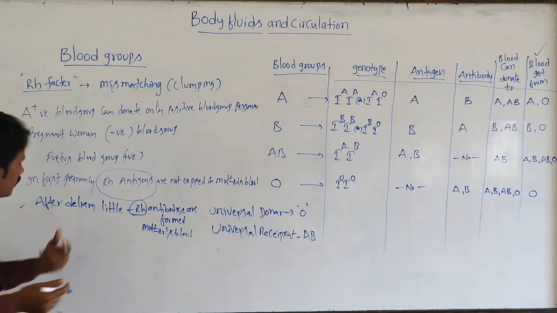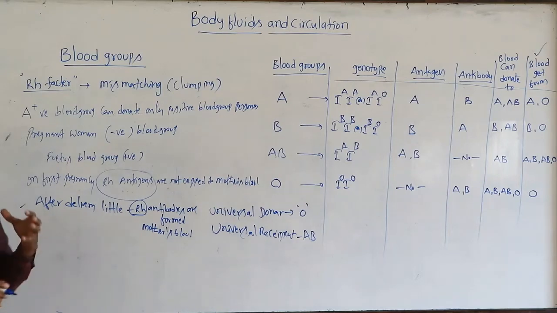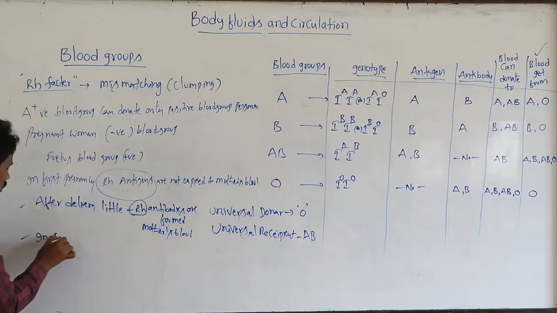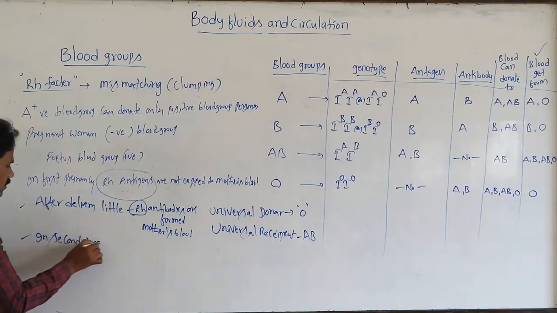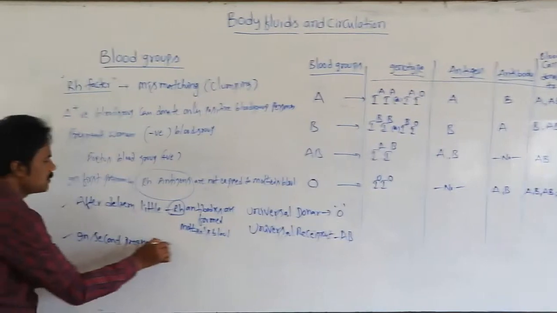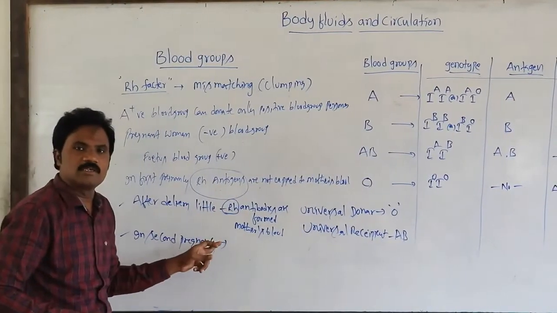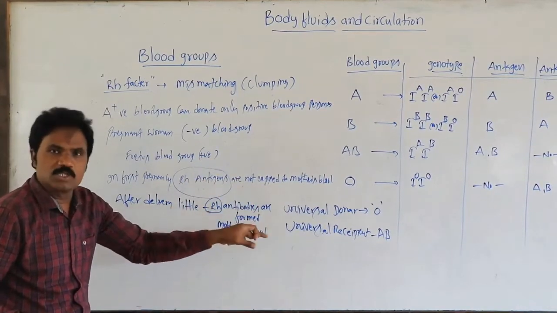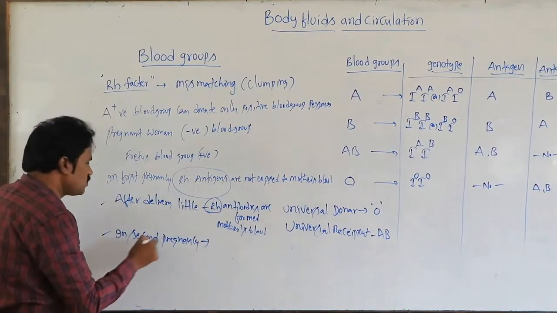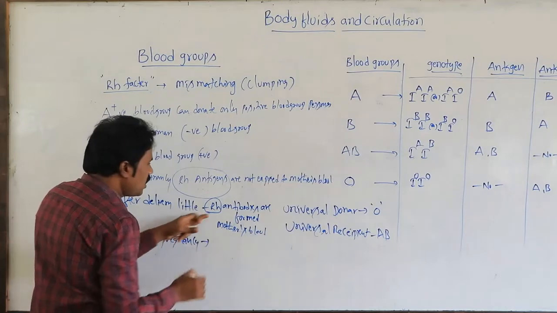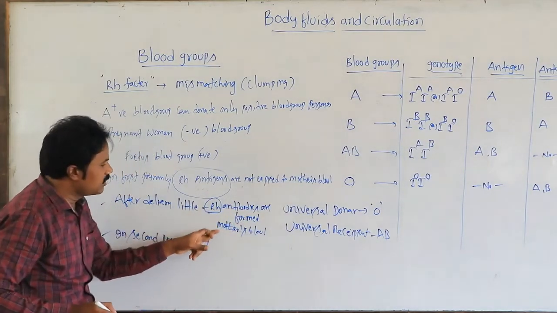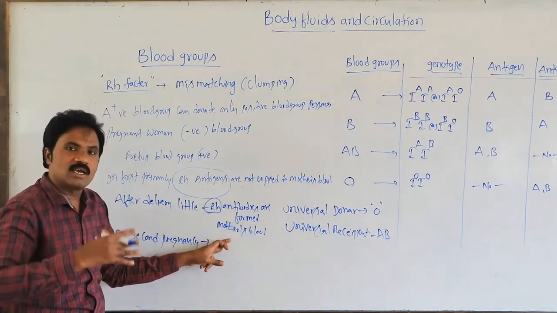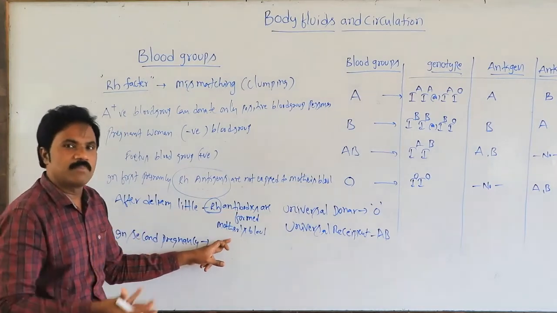In the second pregnancy, with the same mother, if the fetus has the positive blood group, then already a little amount of RH antibodies has formed. Further, it develops to a maximum number.